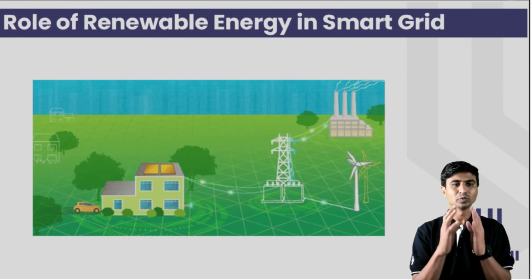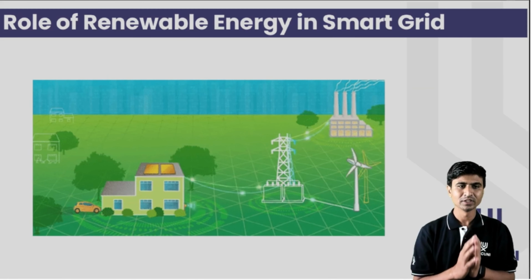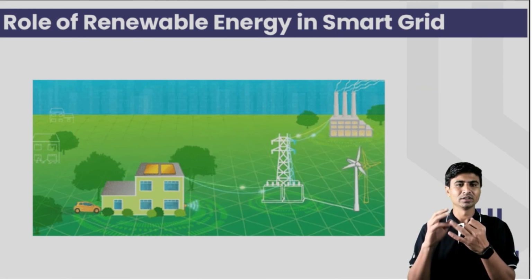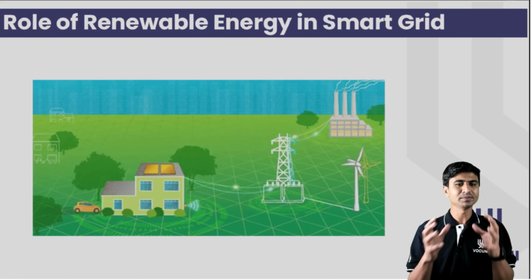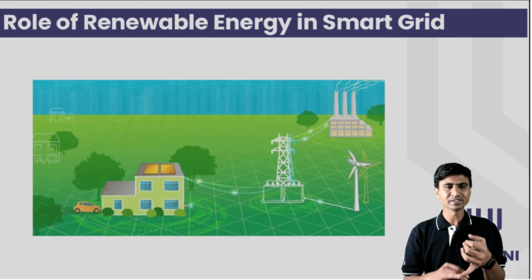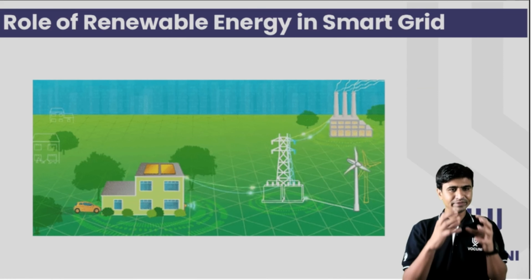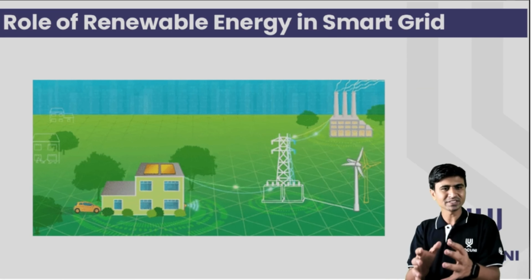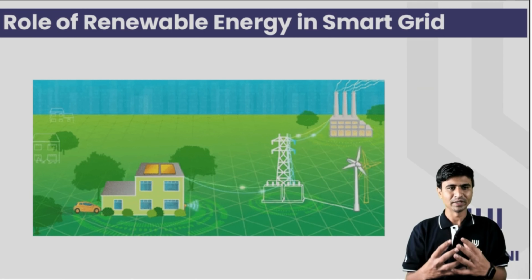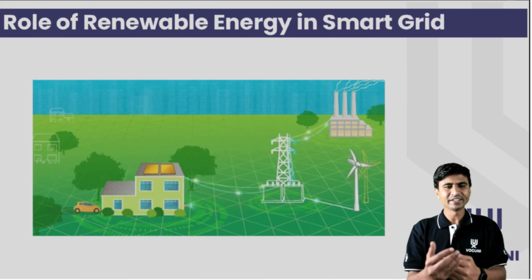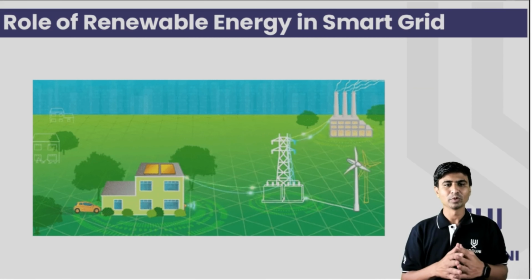So the main part is the role of renewable energy in the smart grid. You can see in the slide there are a number of generating power plants, from thermal power plant, solar PV power plant and wind power plant, that provide power to the load. There is one home that consists of smart meters and a solar power plant, which is connected with the grid. It is a two-way communication between the substations and the home. It will become smarter. Whatever energy is required throughout the day will be generated from the solar power plant. Whatever surplus energy the solar power plant generates, it provides to the grid.